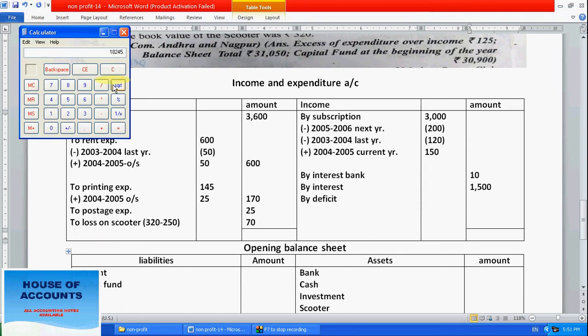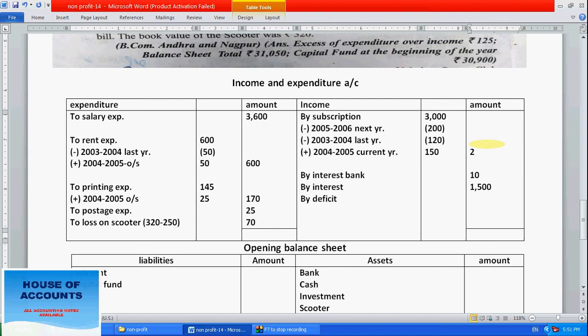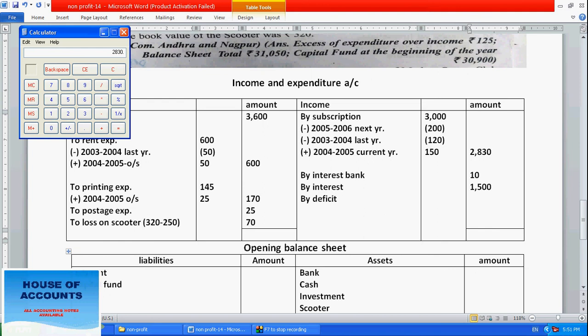Okay, so let's do it on the calculator. It's easy, but I'll show you on the calculator. Minus 320 plus 150, 2830. So right here 2830. Now add all income: 2830 plus 10 plus 1500. Okay, how much are we getting? 4340. So income we have 4340.